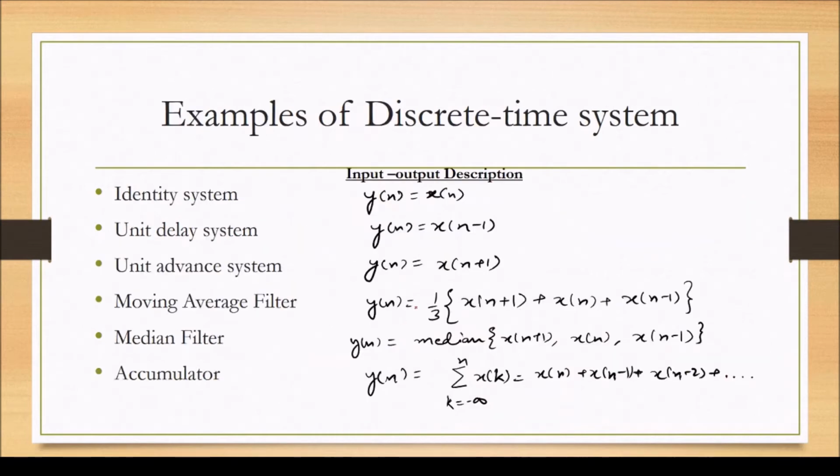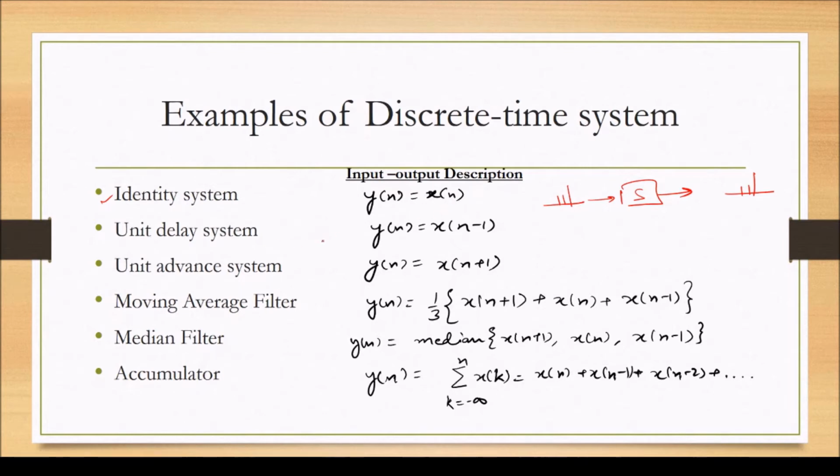Let us see some examples of discrete time systems. The first and foremost is the identity system. The identity system passes the input unchanged. What we mean by this is that if we input a sequence like this, then the output sequence will be identical to the input sequence. y[n] is equal to x[n].